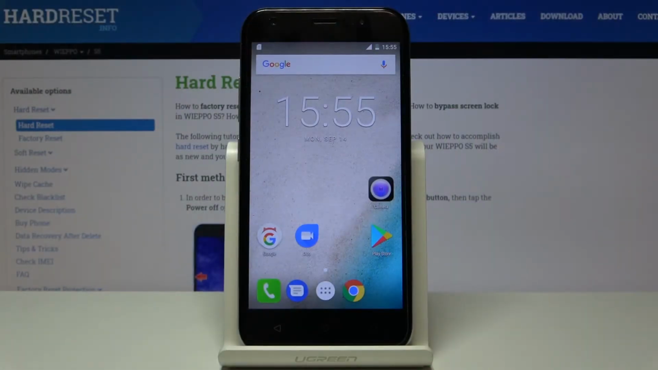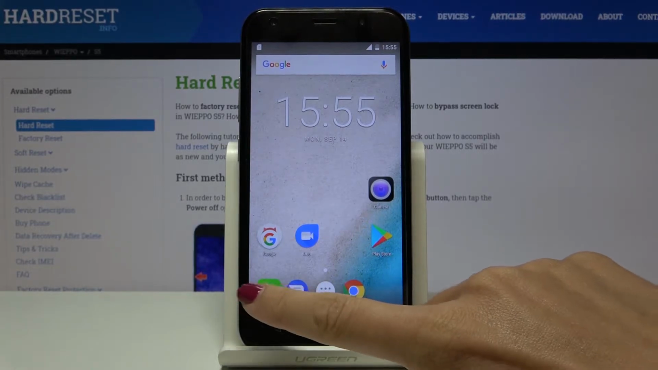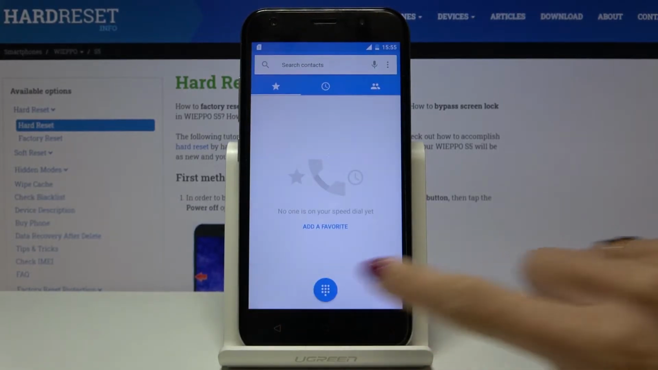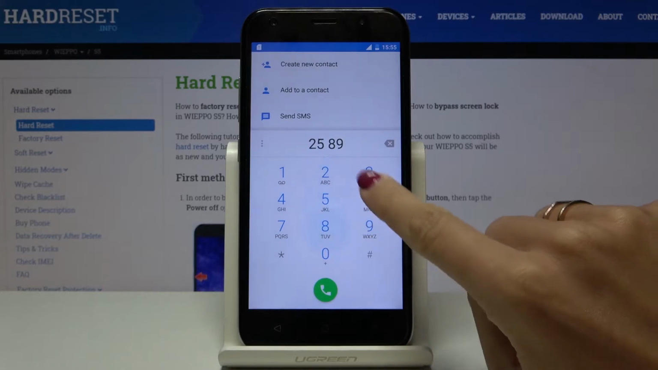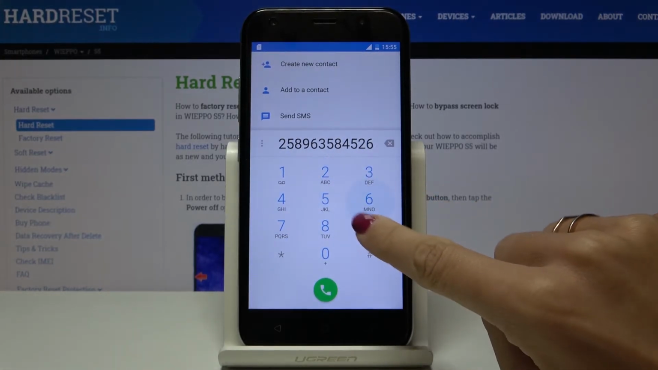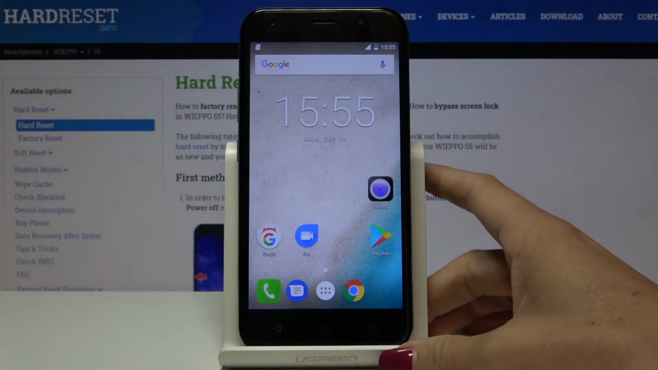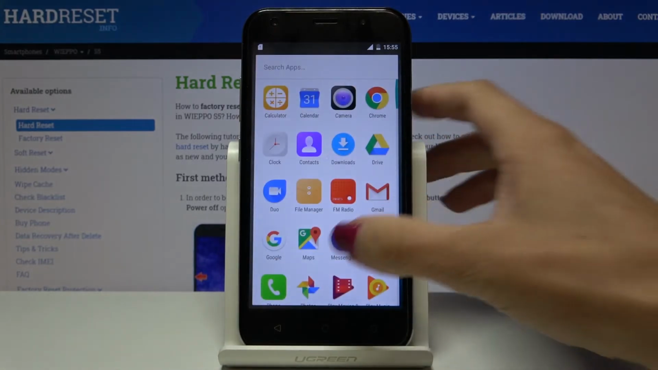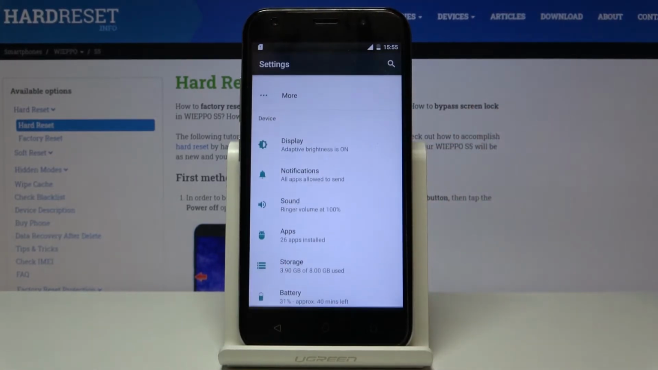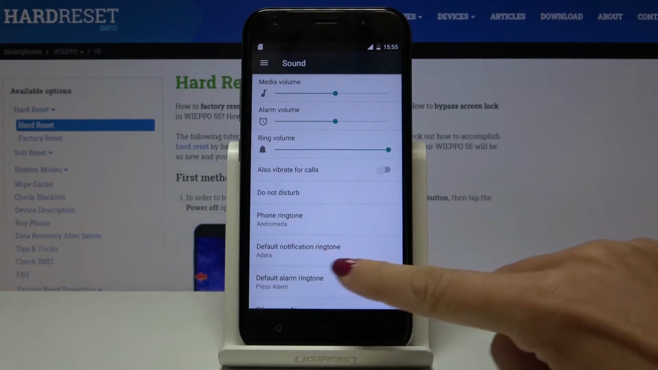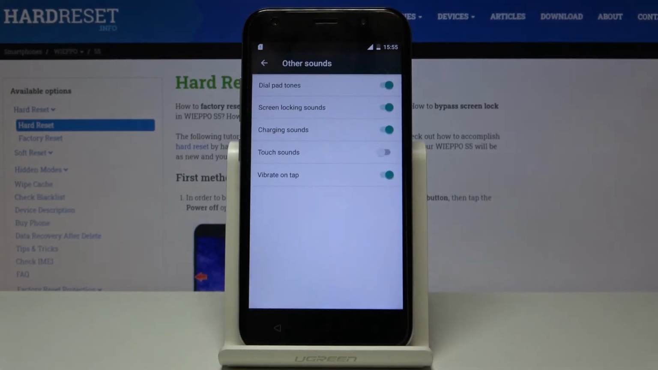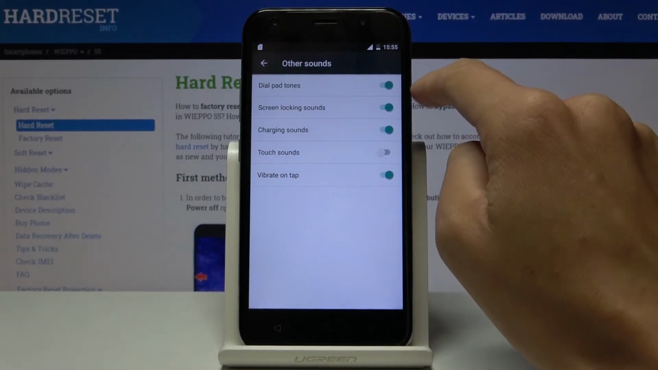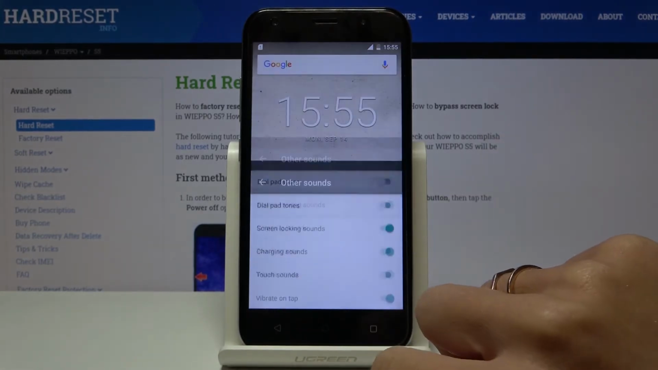In front of me is WIEPPO S5, and let me show you how to deactivate or activate dial pad tones on the following device. So as you can hear currently, it's active, so you can hear each digit. And if you'd like to switch it off, just open the settings, then find and select sound, and go to other sounds. Here just unmark dial pad tones, and now it is not active.